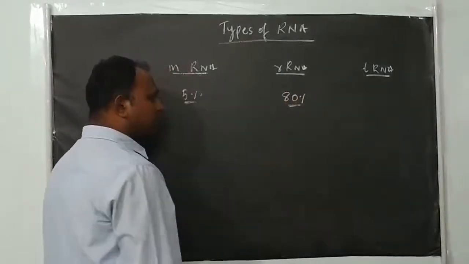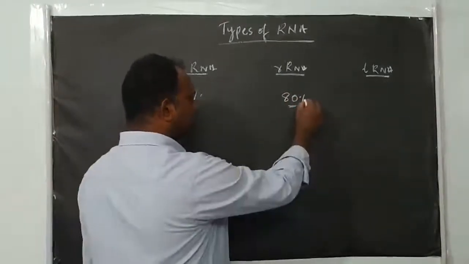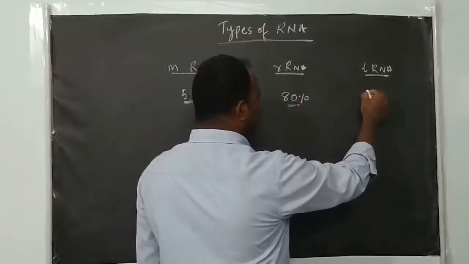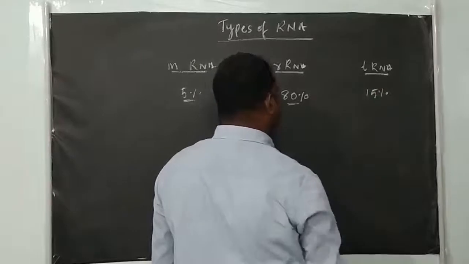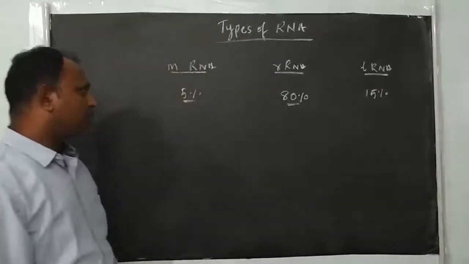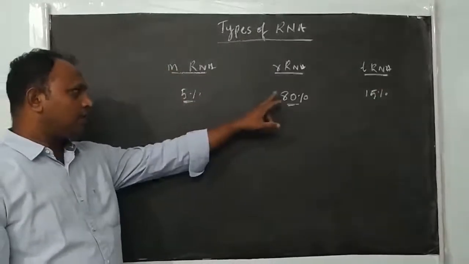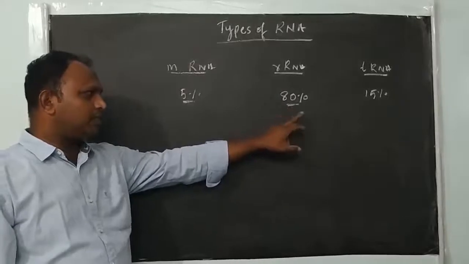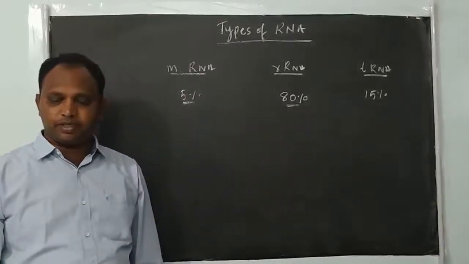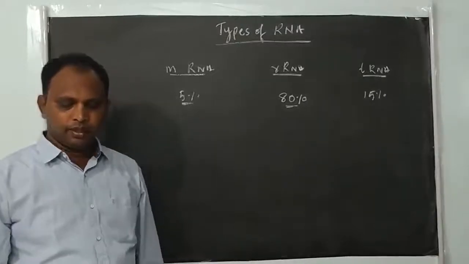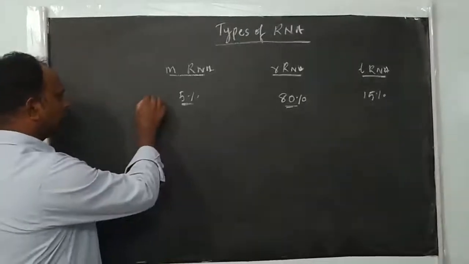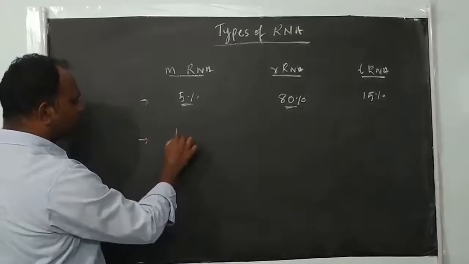The remaining 15% of total cellular RNA is tRNA. So mRNA is 5%, rRNA 80%, and tRNA 15%.